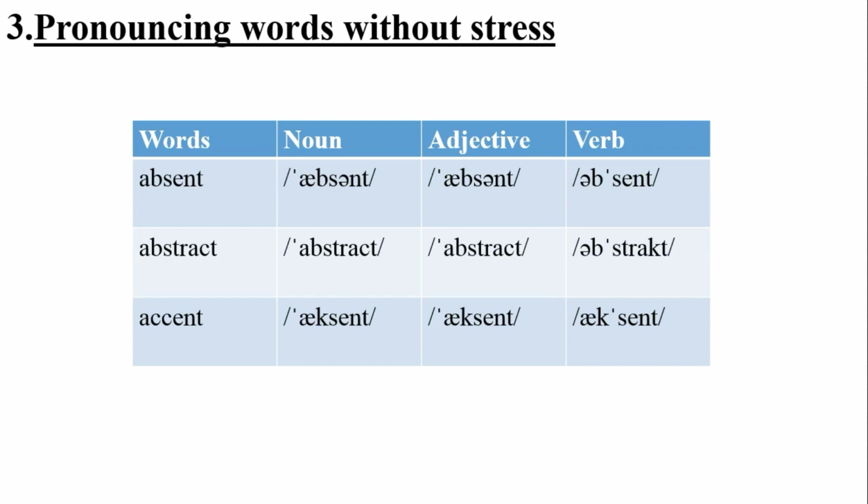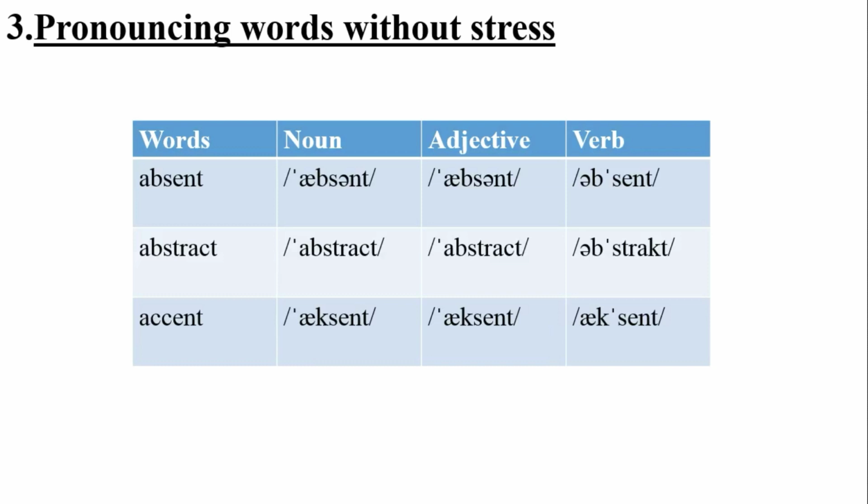Now the third word, when it is used as noun or adjective, it becomes accent. But when it is used as verb, it becomes accent. So this is something which is very important to note down.